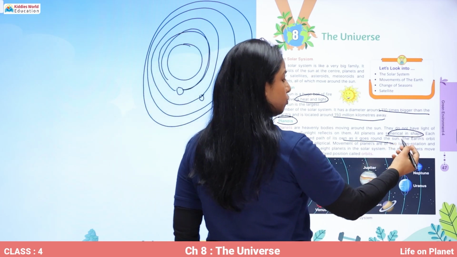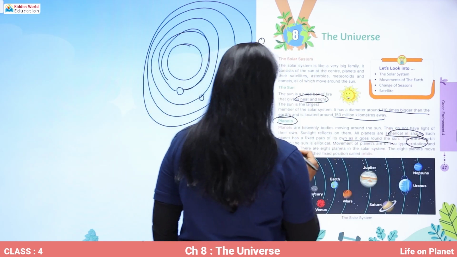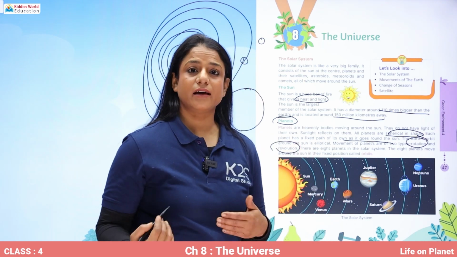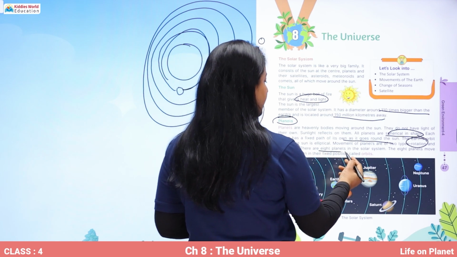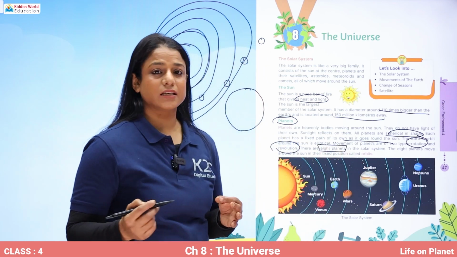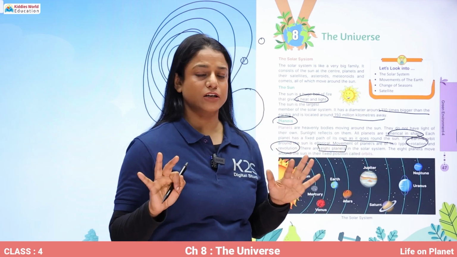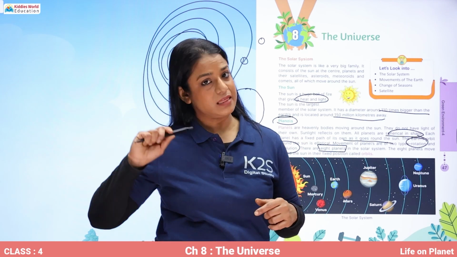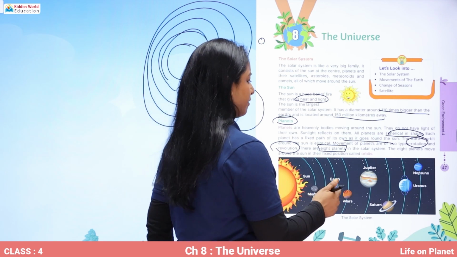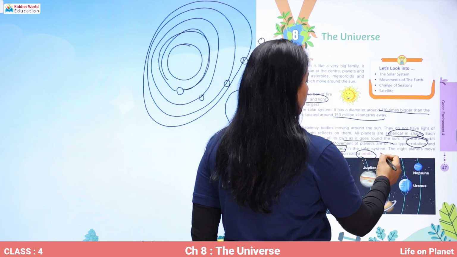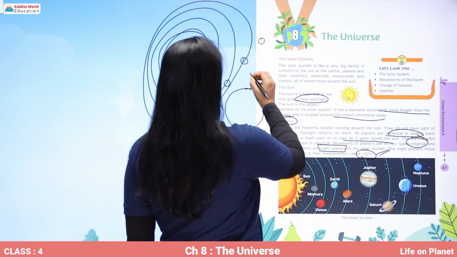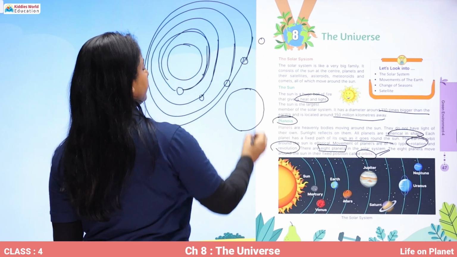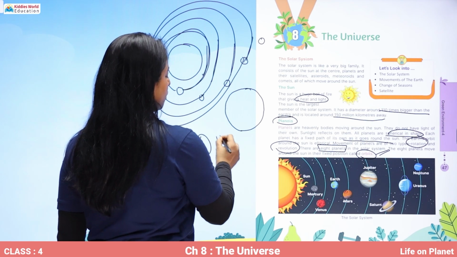So what are the two movements? Rotation and revolution. And how many planets are there in our solar system? There are 8 planets in our solar system. The 8 planets move around the sun in their fixed paths and fixed positions, and they are called orbits. So all these paths in which each planet is moving are called orbits.